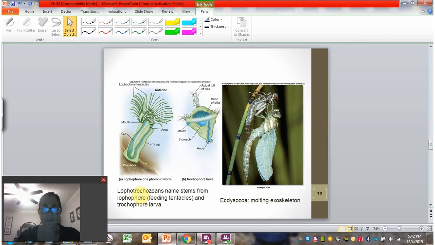So the traits for the Lophotrochozoans are either these feeding tentacles, or this special type of larva called a trochophore larva. And here we see a dragonfly molting its exoskeleton. So it's a member of ecdysozoa.